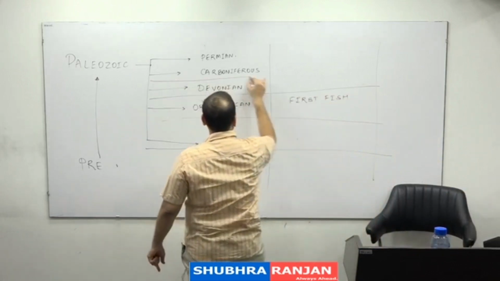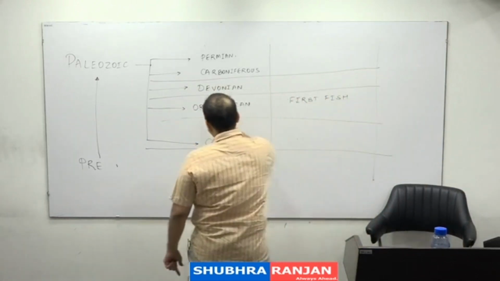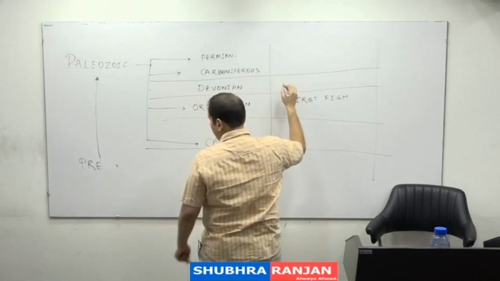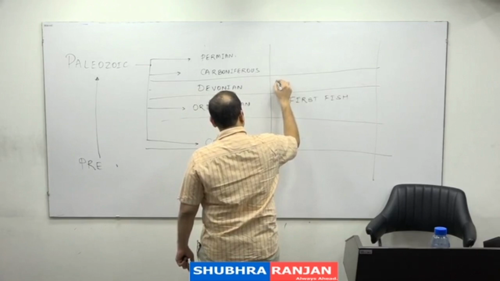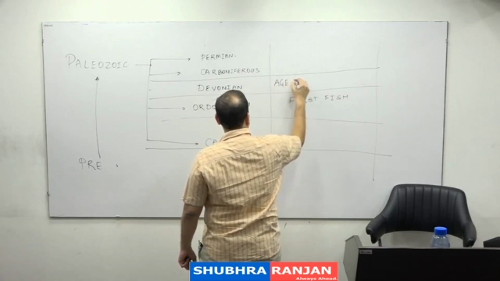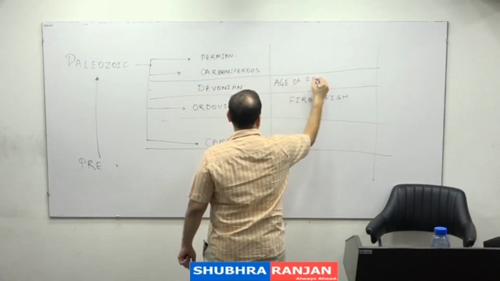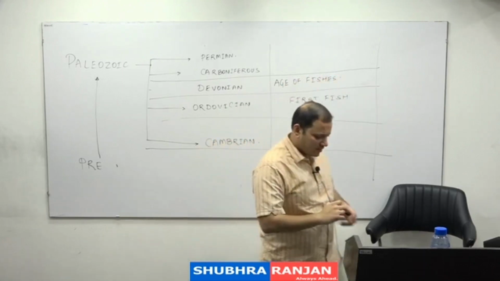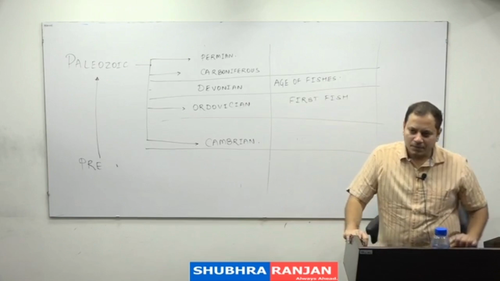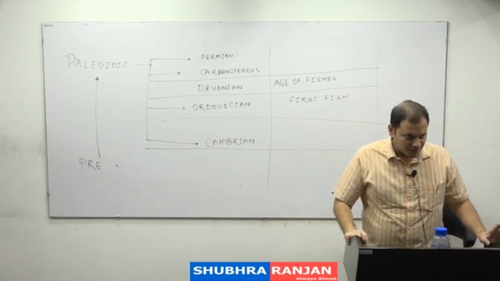Now this is what is important from our exam point of view. Devonian is known as the age of fishes.